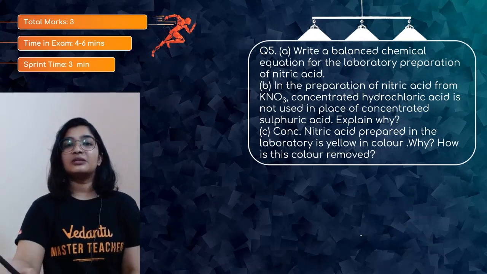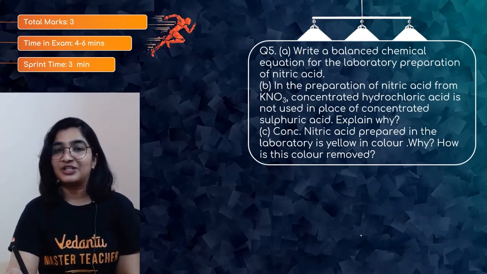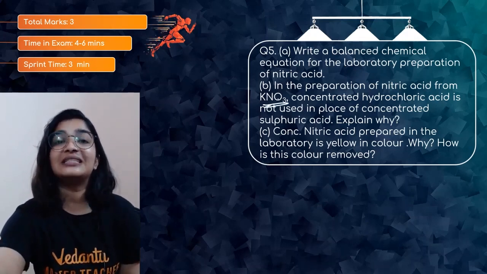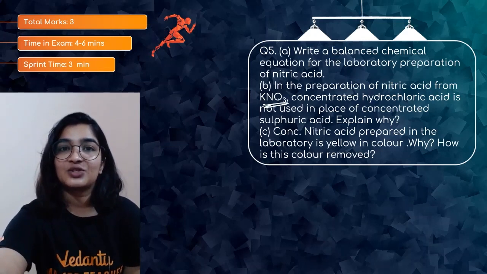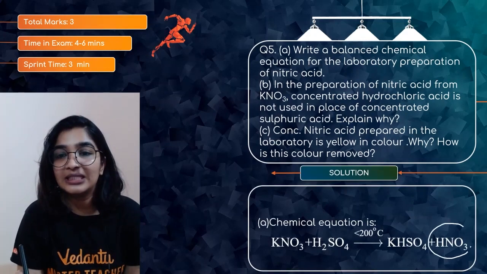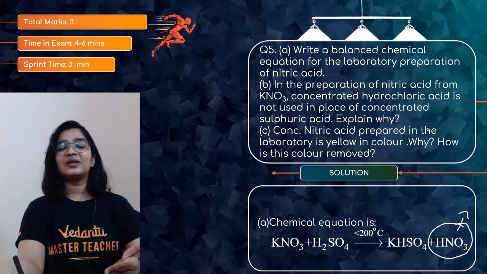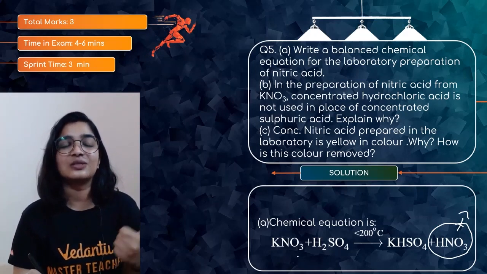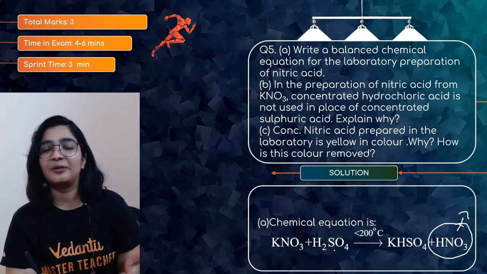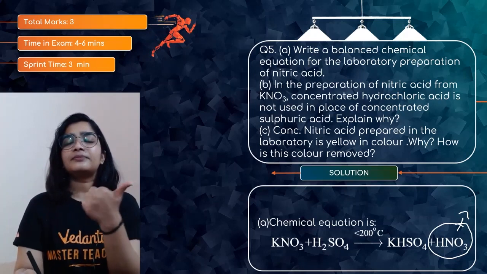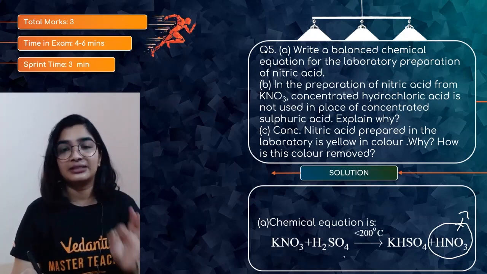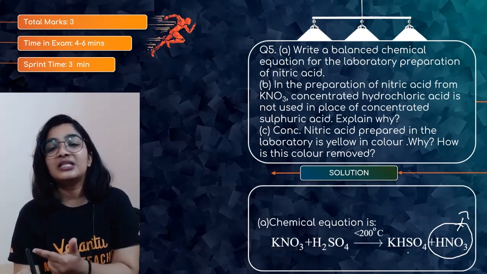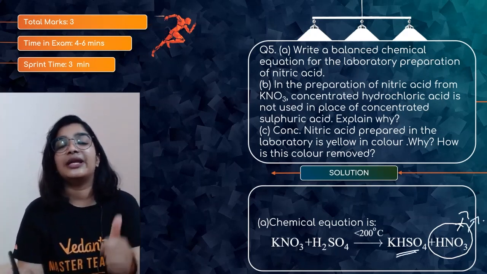First question, write a balanced equation for the laboratory preparation. Here they have given you the answer. We will use KNO3 plus H2SO4, and you will get KHSO4 and HNO3. The second question will give you the answer for the first one. Nice, no? You can use NaNO3, sodium nitrate, or potassium nitrate. When it is treated with concentrated sulfuric acid, do not take hydrochloric acid. I'll tell you the reason. You will get KHSO4 along with nitric acid.